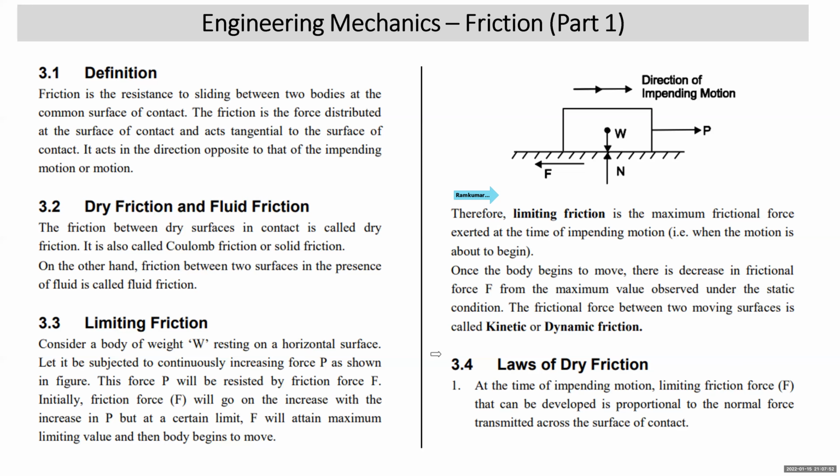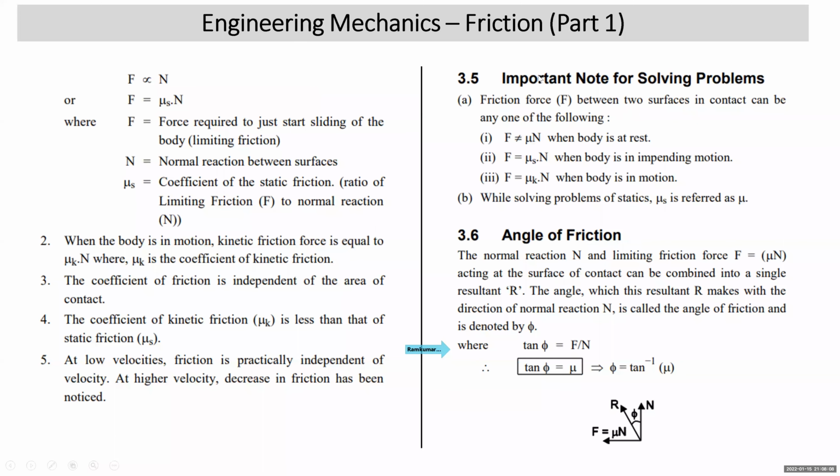Now we come to the laws of dry friction. At the time of impending motion, limiting friction force F is directly proportional to the normal reaction, or we can say F is equal to mu s N. Mu s is the coefficient of static friction, and F is the force required to just start the sliding or impending motion, N is the normal reaction.